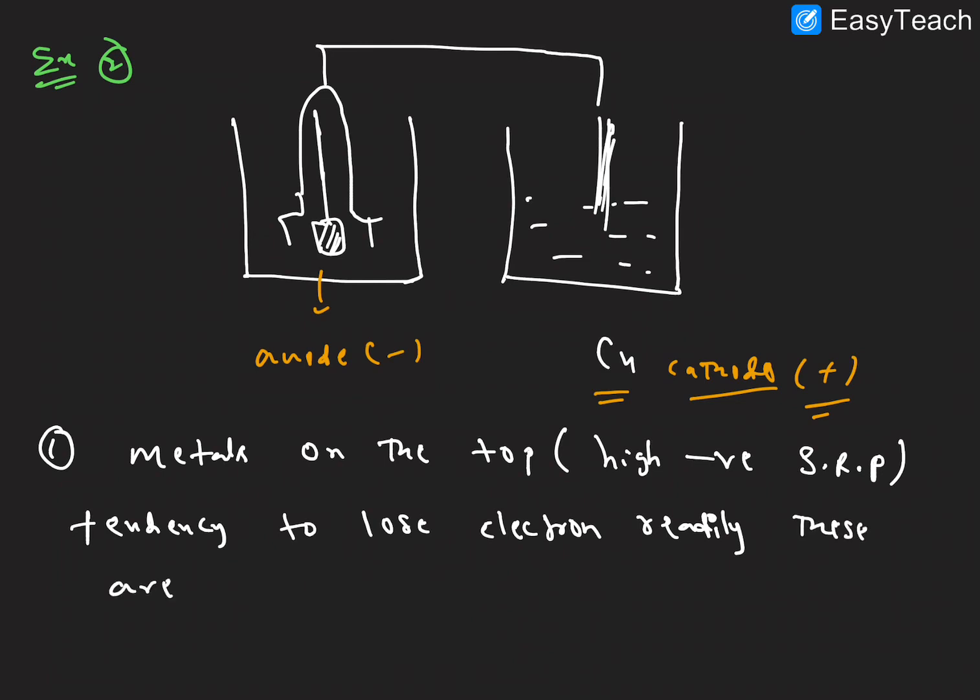Those are active metals. For example, lithium is there and sodium is there. So the top elements are more active metals, which have negative standard reduction potential values. Those metals act as active metals.